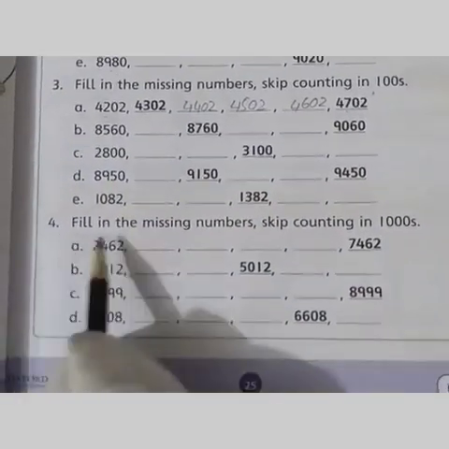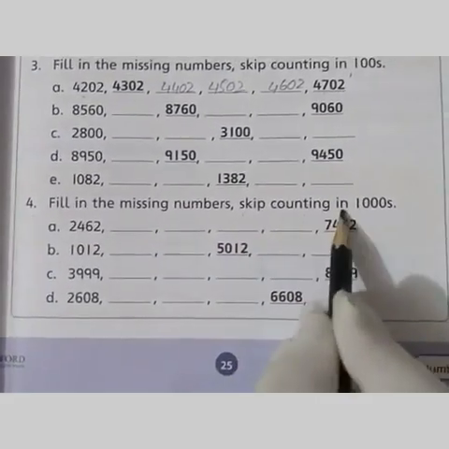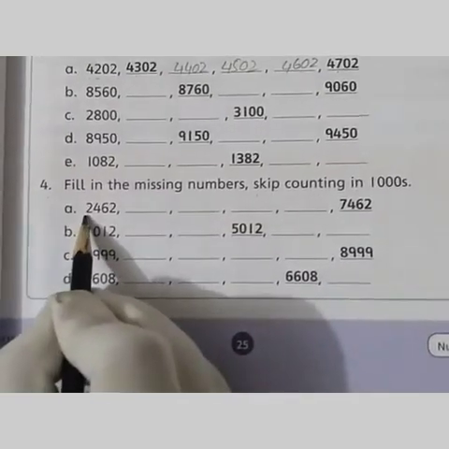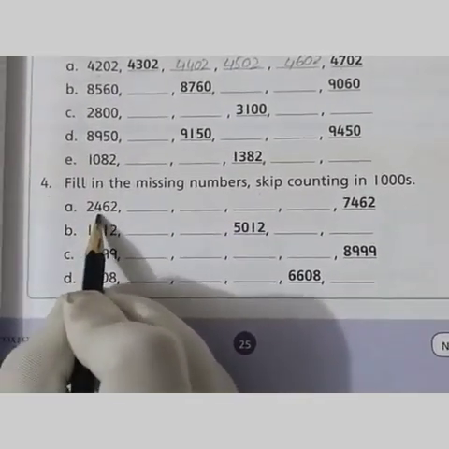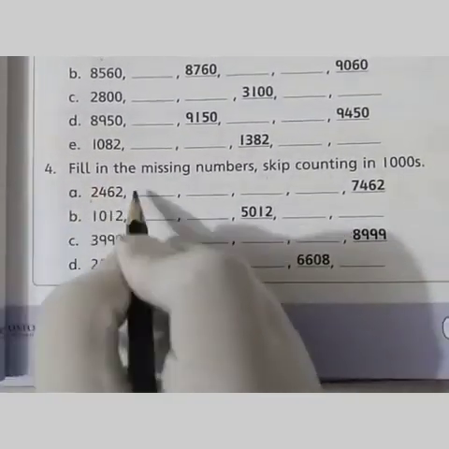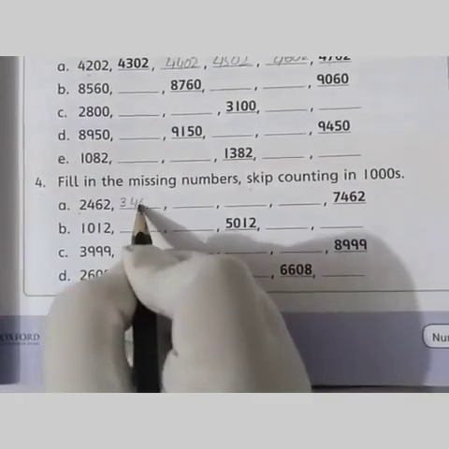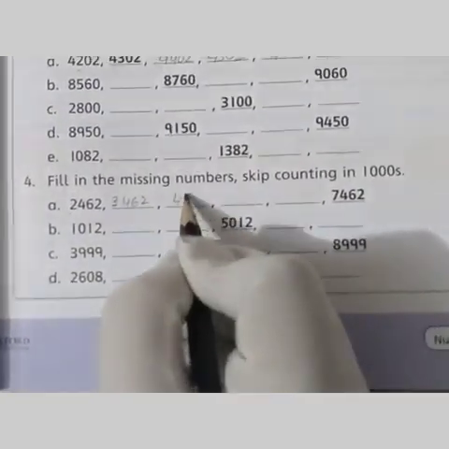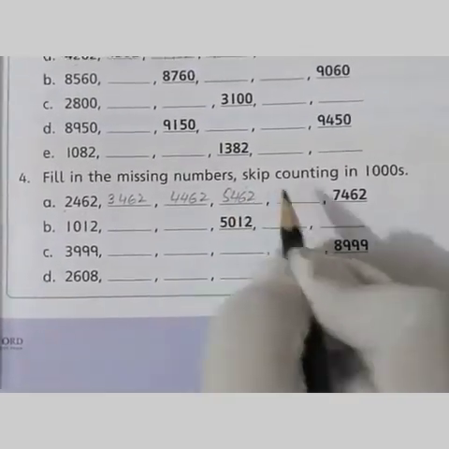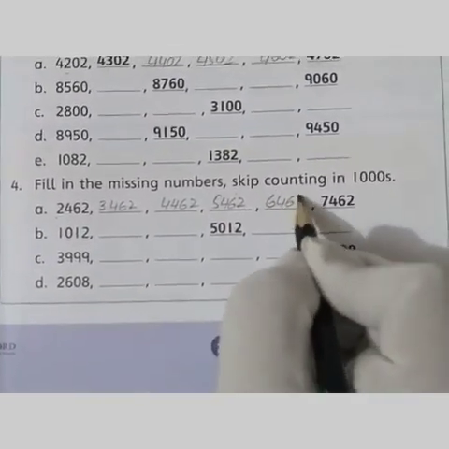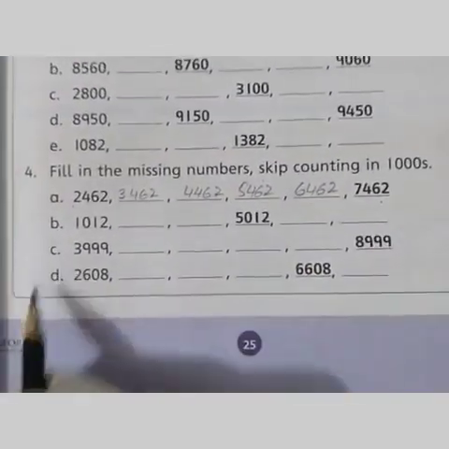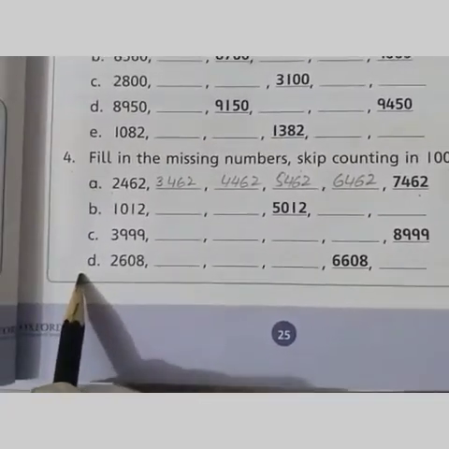Question number 4. Fill in the missing numbers, skip counting in thousands. What do we have to skip? Thousands. It means 2462. What do we have to skip? Thousands. After 2, 3462, then 4462, 5462, 6462, then 7462. In this way, complete all these parts of question number 4.